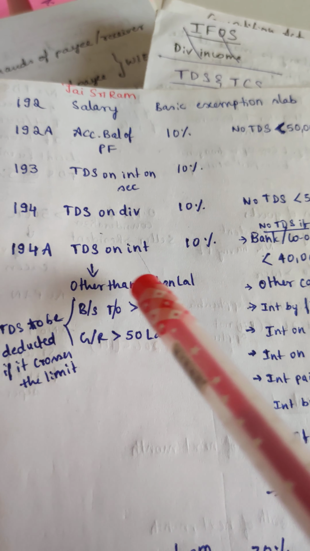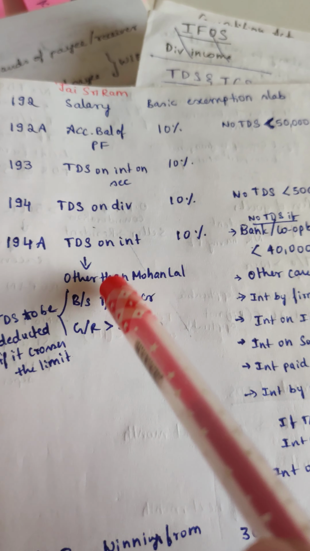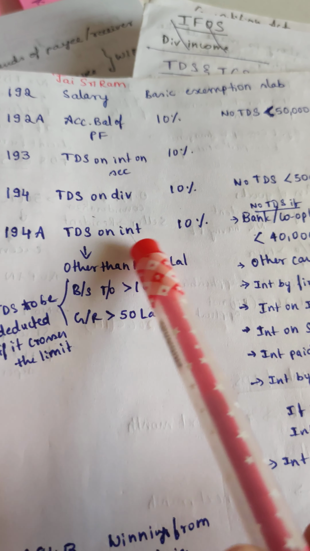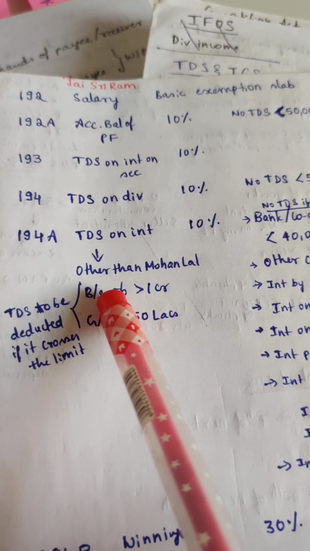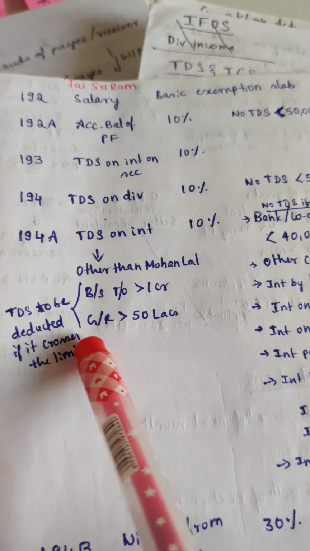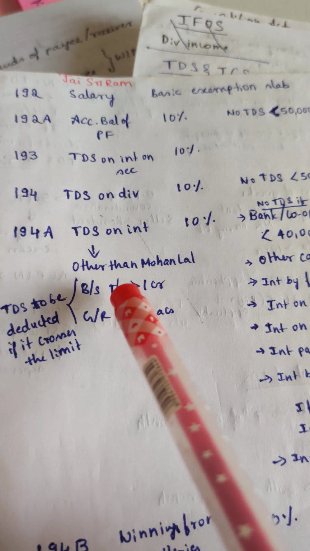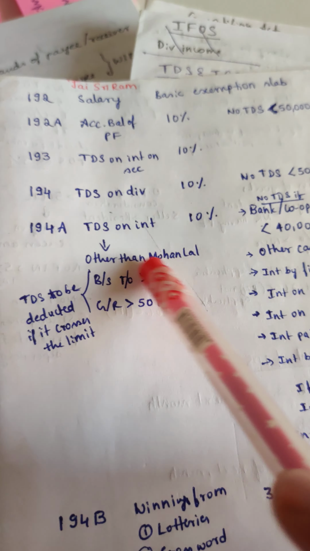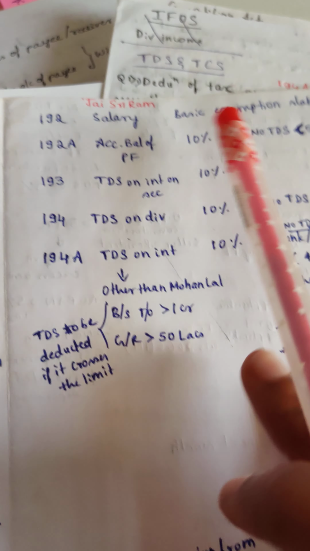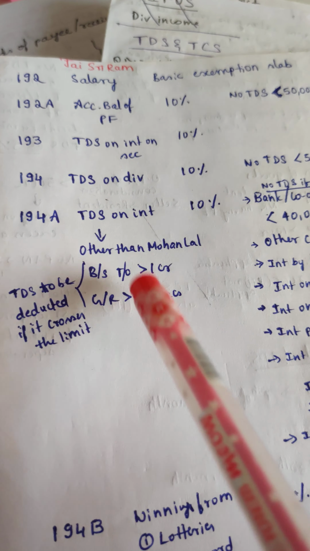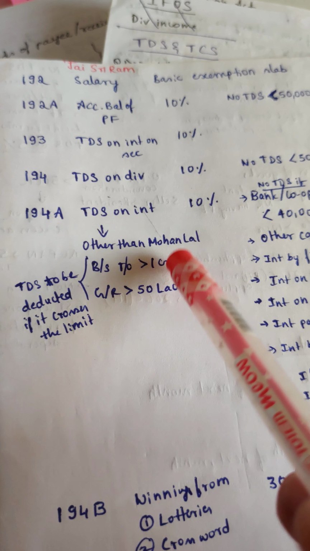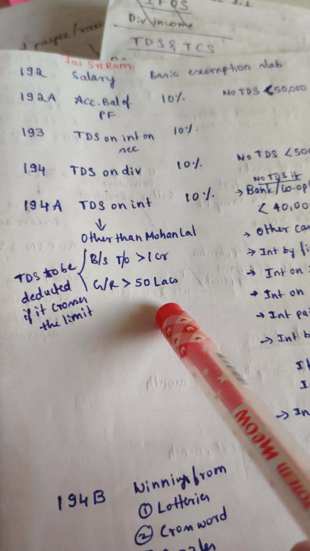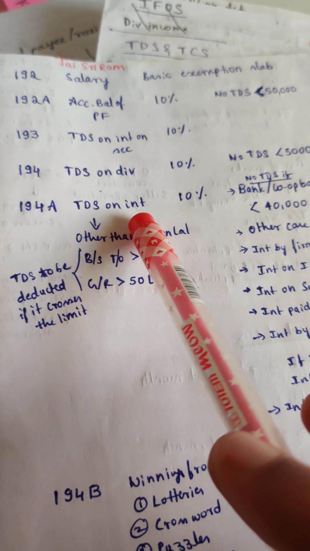And other than Mohanlal, a person here, we'll take him as an example given by Atul sir. So if business turnover is greater than 1 crore and gross receipts is greater than 50 crores, then he will be considered as Mohanlal in our example. So if it is Mohanlal, means he is earning turnover greater than 1 crore and gross receipts more than 50 crores, then for him TDS rates will be applicable.